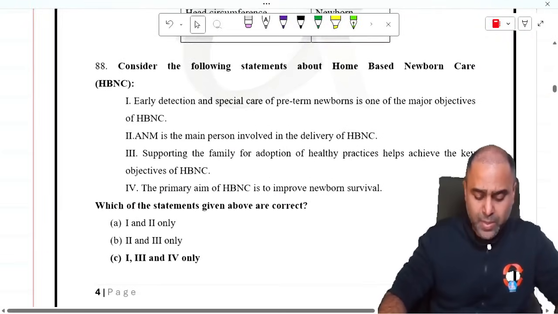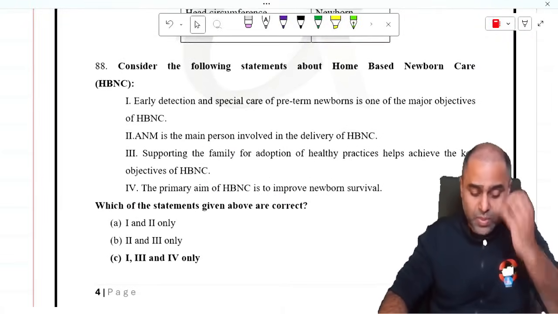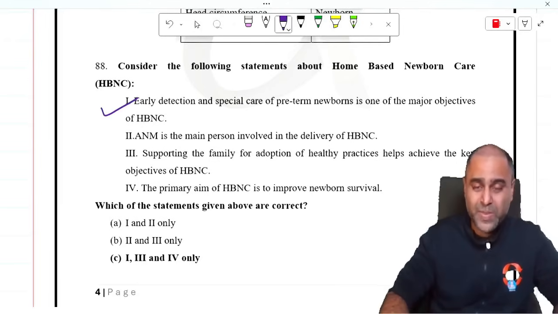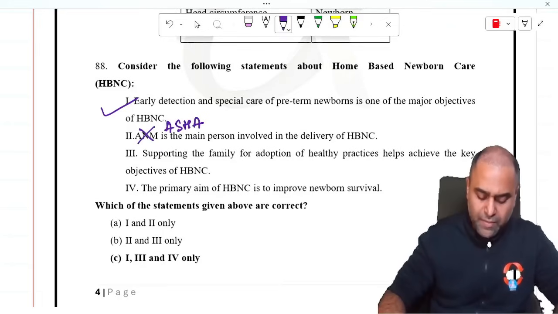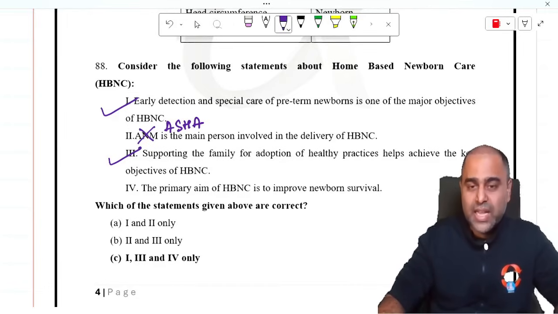Consider the following statements about HBNC. Early detection and special care of preterm newborns is one of the major objectives of HBNC. Yes. ANM is the main person involved in delivery of HBNC. It is the ASHA worker. Supporting the family for adoption of healthy practices helps achieve the key objectives of HBNC. Yes. Now, interestingly, I got a message from one of the students asking that HBNC helps in adoption of children.